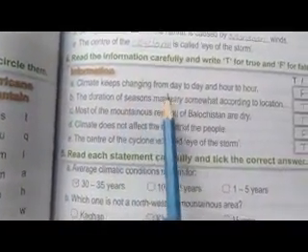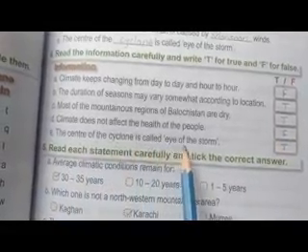Now we solve our true false which is present on your notes. First statement: climate keeps changing from day to day and hour to hour. False. The duration of seasons may vary somewhat according to location. True. Most of the mountainous regions of Balochistan are dry. True. Climate does not affect the health of people. False. The center of the cyclone is called the eye of the storm. True.